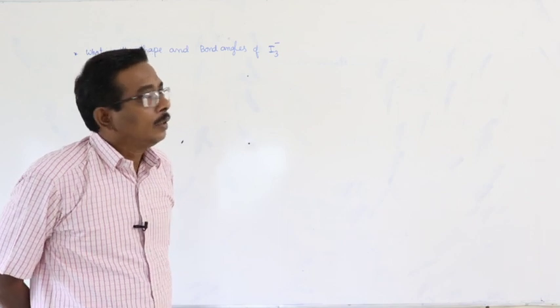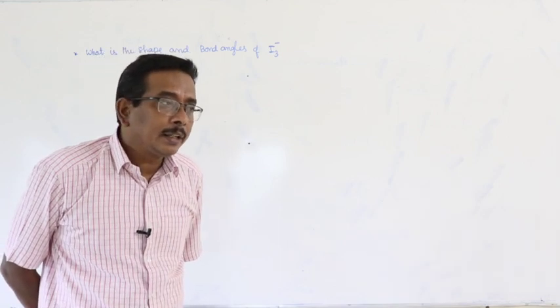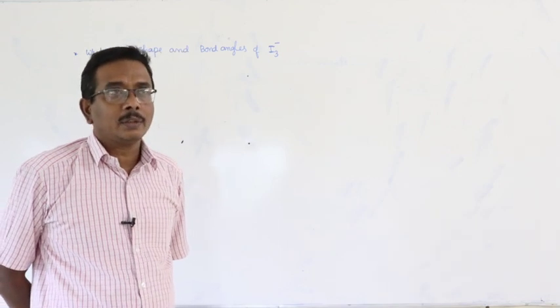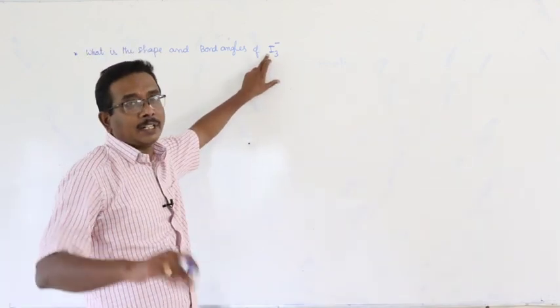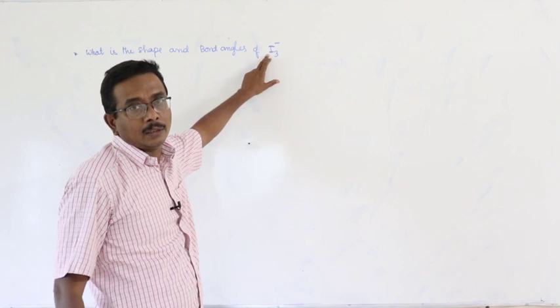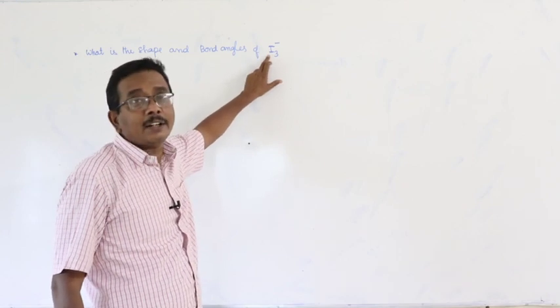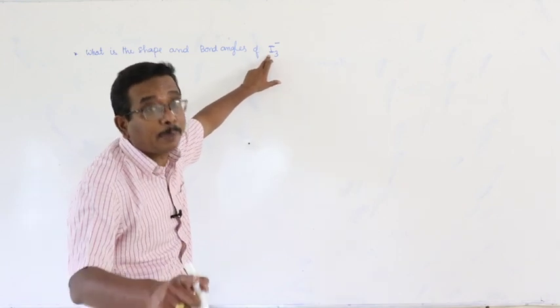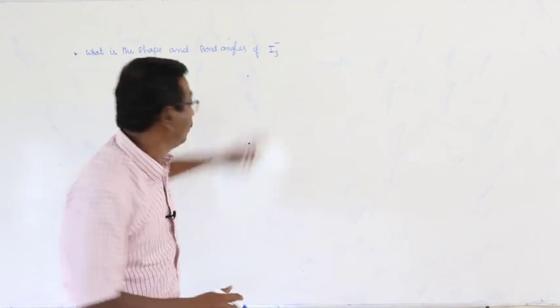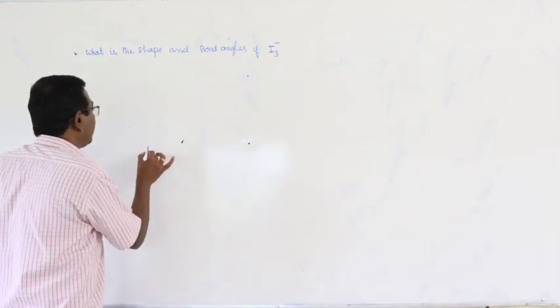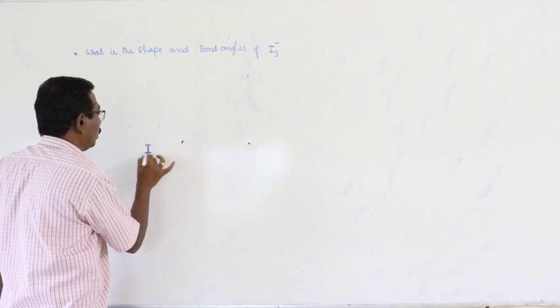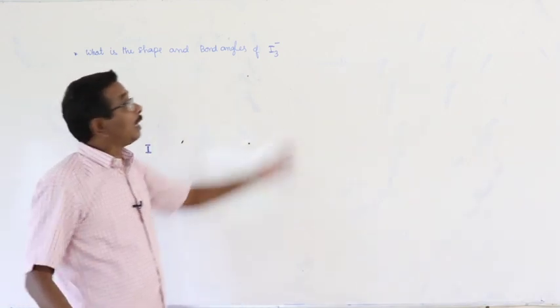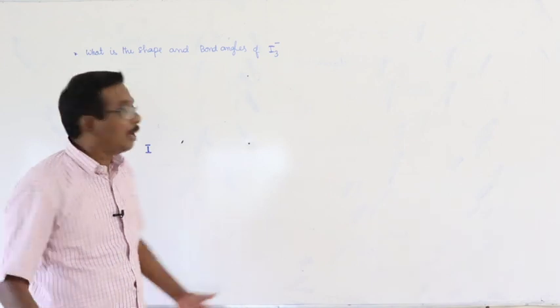First, you have to make a trial to draw the structure, to imagine the central atom and bonded atoms. 3 iodine atoms are there, all 3 atoms are identical. Among the 3 iodine atoms, one iodine atom must act as the central atom. Now I am representing the central atom, iodine. Undoubtedly, the remaining 2 iodine atoms are bonded atoms.